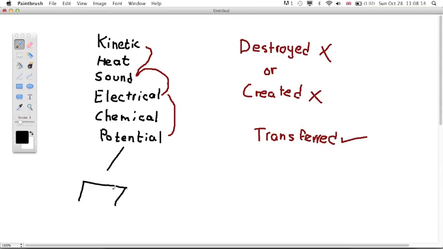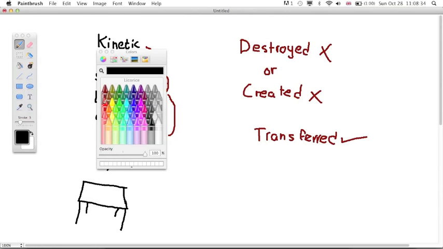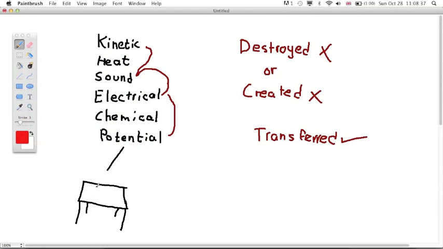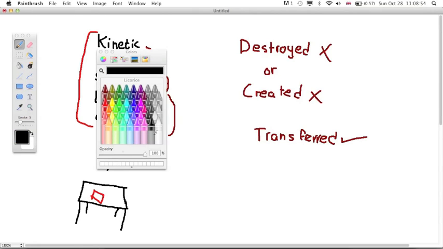For example, if a red book is on the edge of a table, it has potential energy because it has the potential to have all of these other energies.